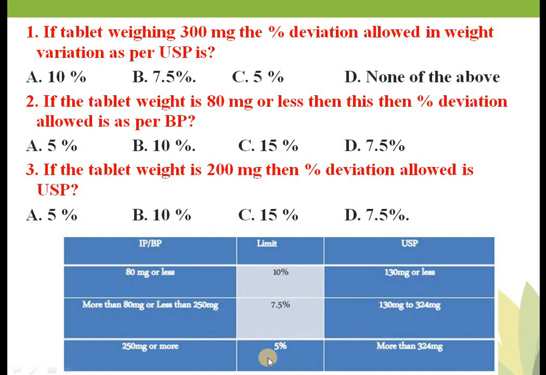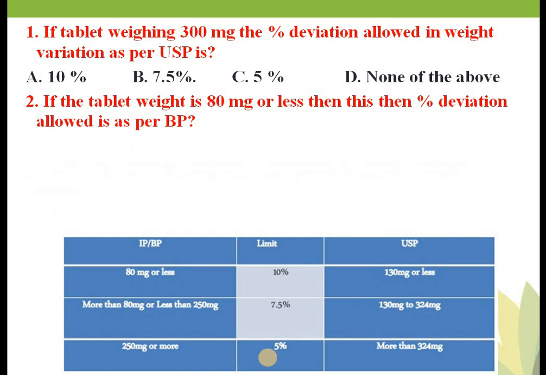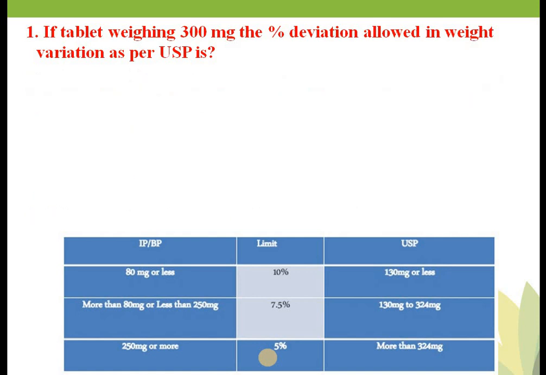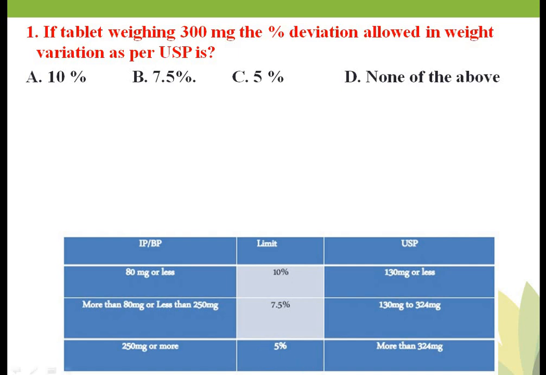Okay, so you must be clear about the IP/BP limits and USP limits. Now come to the questions. So what was your first question? Your first question was, if a tablet is weighing 300 milligram, what percentage deviation will be allowed as per USP? That is nothing but 7.5%. You can see 300 mg means a 7.5% limit as per USP. Okay, now we'll see the next question.